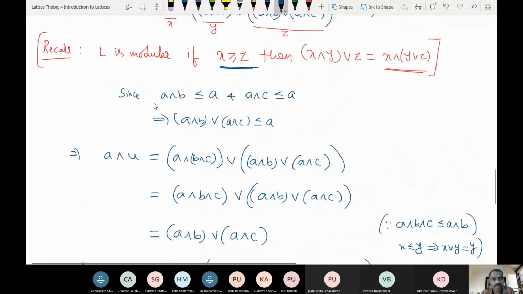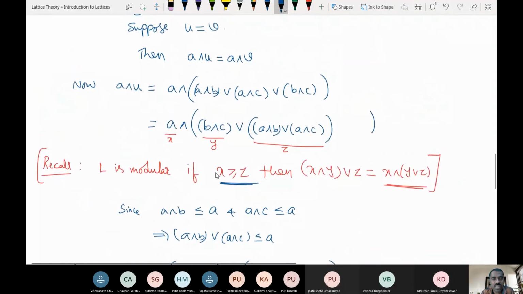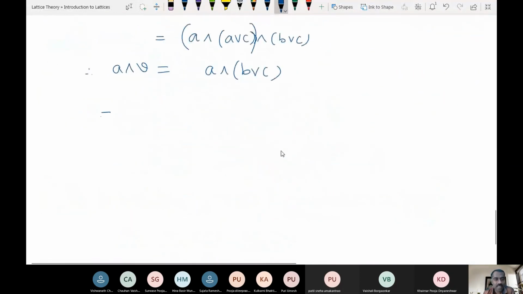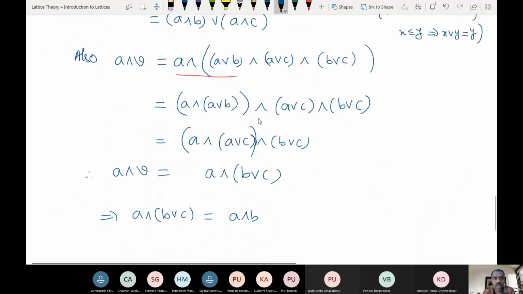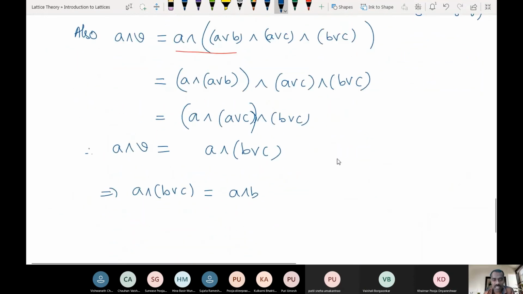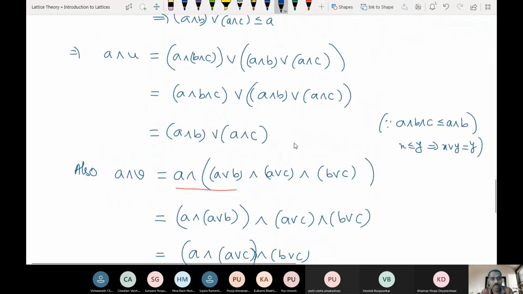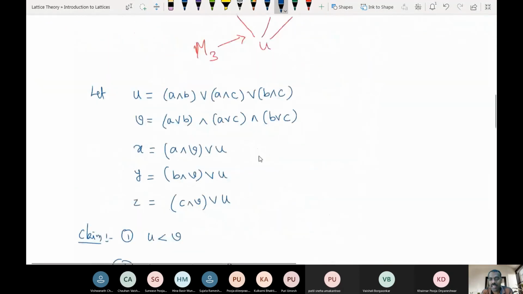We are assuming that if at all U is equal to V, then we are getting A meet U is equal to A meet V. This implies A meet B join C is equal to A meet B join A meet C, but which is a contradiction or not? Contradiction. Why is it a contradiction? They are not actually equal. Are you following?